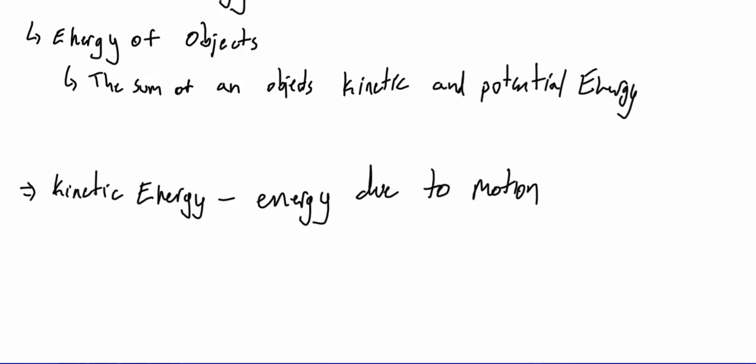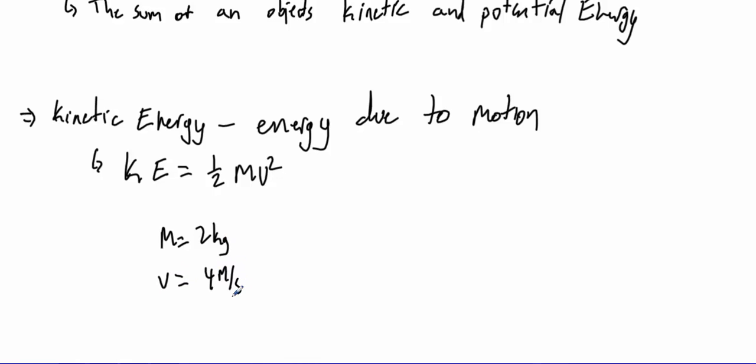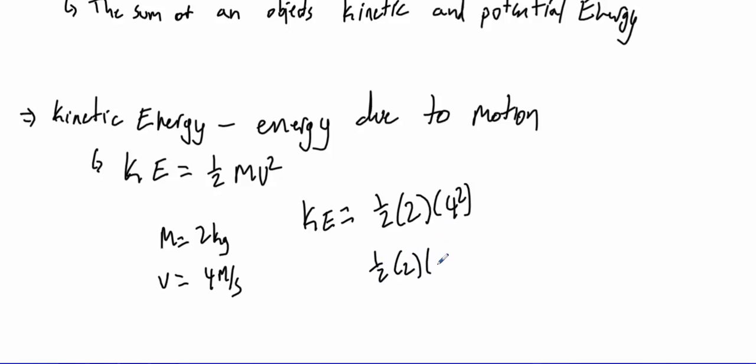And like all energies, it's measured in joules, and we can calculate kinetic energy. KE is equal to 1/2 mv squared. So if I have an object who's got a mass of 2 kilograms and it's moving with a velocity of 4 meters per second, then its kinetic energy is equal to 1/2 times 2 times 4 squared. Now remember that exponents come first, so I have 1/2 times 2 times 16. Half of 2 is 1, so I just get 16.